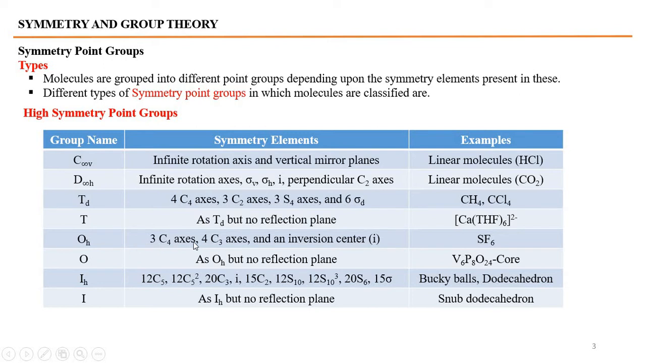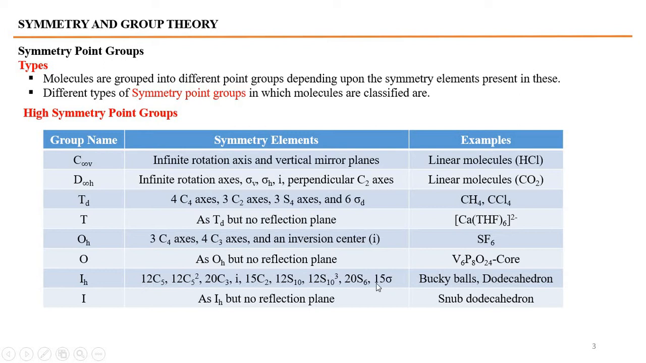Similarly, Oh, octahedral molecules having 3 C4 axes, 4 C3 axes, and one inversion center. This is an example of the SF6 molecule. SF6 belongs to the Oh point group. And similarly, as we have discussed about T, O is exactly the same as Oh, but with no reflection plane. If no reflection plane is present in the molecule, but all the other symmetry elements are like octahedral, then that molecule belongs to point group O.